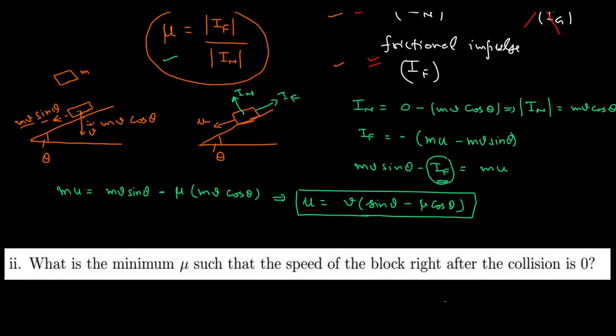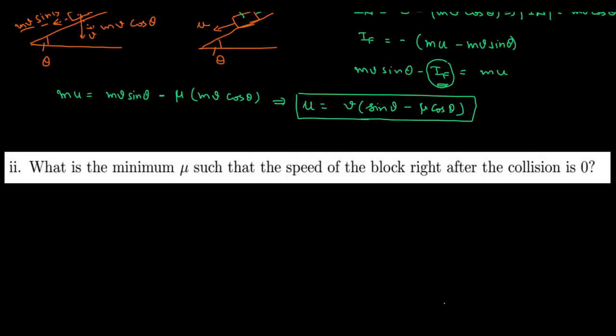Now in the next part he is asking what is the minimum mu such that the speed of the block right after the collision is 0. So he is basically asking what value of mu should be chosen so that this value of u becomes 0.